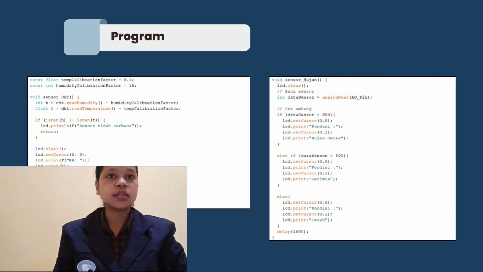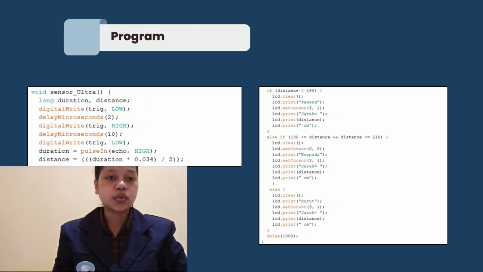Next, program the rain sensor. Void sensor hujan equal void persiapan is a new function to be initiated in the void loop. Integer data sensor equal analog read AO pin is a new variable for the analog input, reading the integer value of the AO pin. Cek ambang equal hasil nilai analog sensor. Then it's made into logic that can display the command.